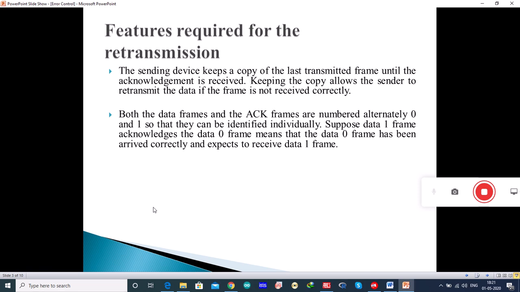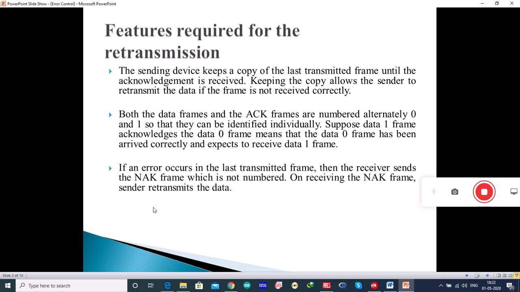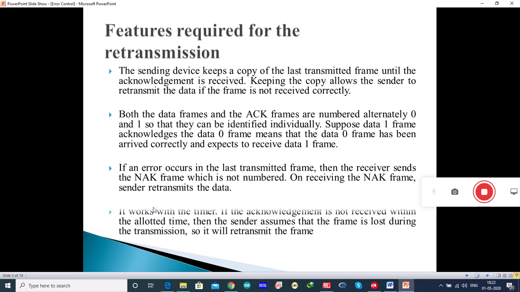Both the data frames and the ACK frames are numbered alternately 0 and 1 so that they can be identified individually. Suppose a data 1 frame acknowledges the data 0 frame. It means the data 0 frame has arrived correctly and the receiver expects to receive the data 1 frame. If an error occurs in the last transmitted frame, then the receiver sends the NAK frame, which is not numbered. On receiving the NAK frame, the sender retransmits the data.